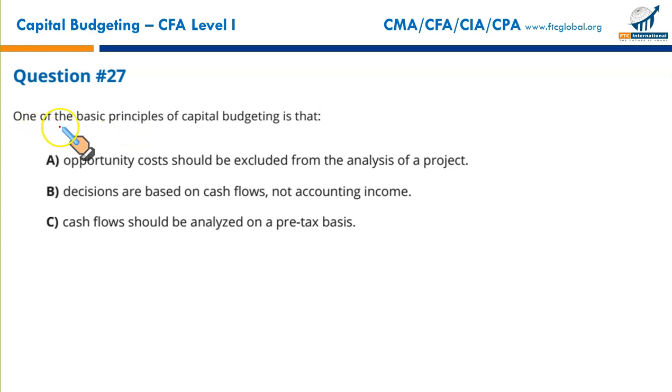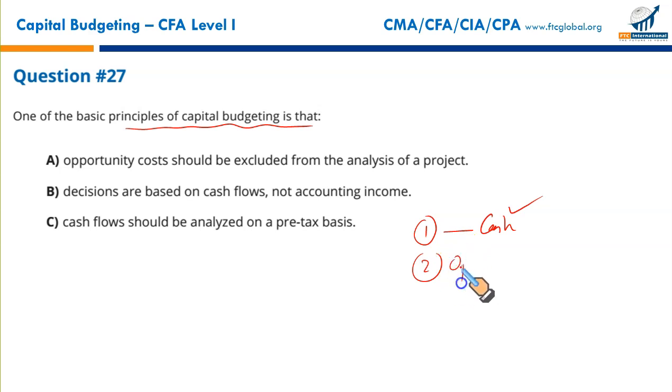Which of the following is one of the basic principles of capital budgeting? Let us first discuss what the basic principles of capital budgeting are. There are 5 key principles. First, decisions are based upon the cash flows, not profit. Cash, not profit. Second, opportunity cost, if it is involved in a decision-making process, must not be ignored. It's a relevant cash flow to be considered. Opportunity costs are considered.